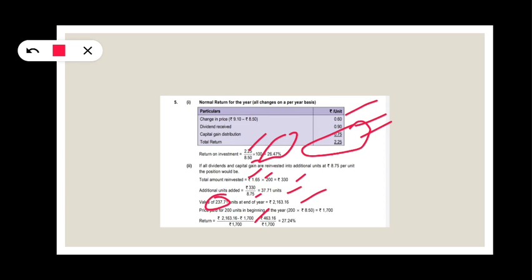So for calculating the return, closing value minus opening value divided by opening value. Here closing value is 2163, opening value 1700, because 200 into 8.5, we get return as 27.24. Here when the mutual fund company reinvests, the return is more when compared with the mutual fund company not reinvesting and distributing dividend. And thank you.